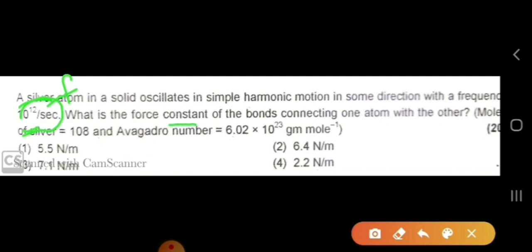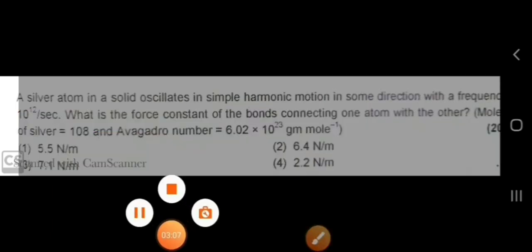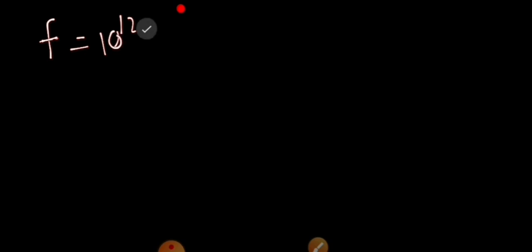What is the force constant? We have to calculate the force constant of the bond connecting one atom with the other. Molecular mass of silver is equal to 108, and this is Avogadro's number. So what is given to us is the frequency equal to 10 to the power 12 hertz, or per second.